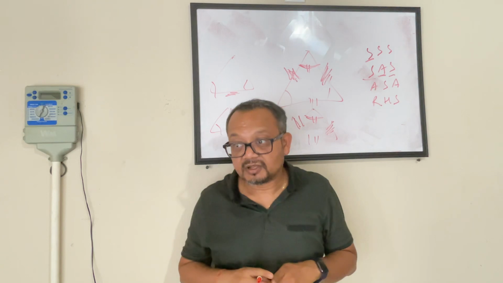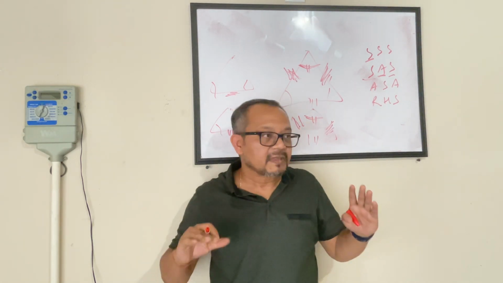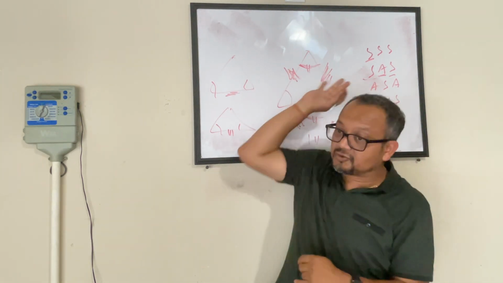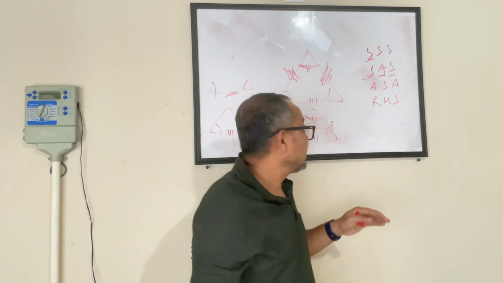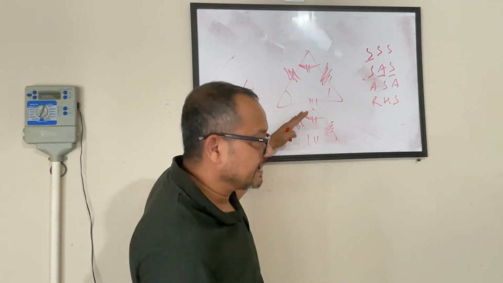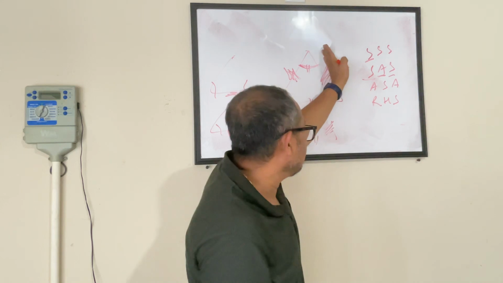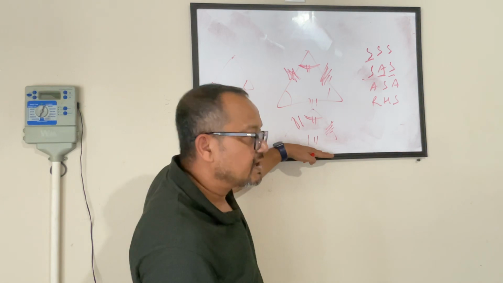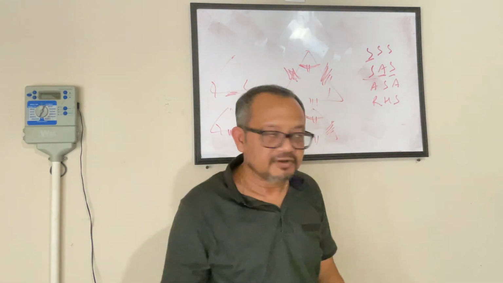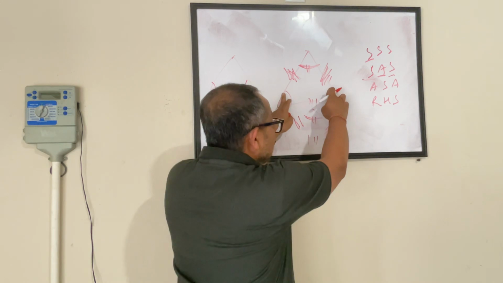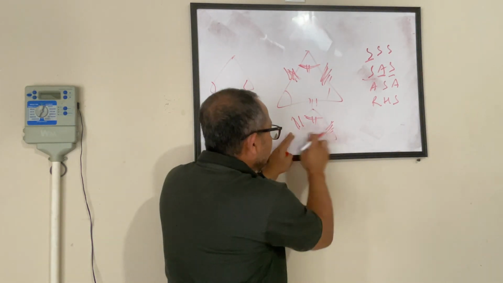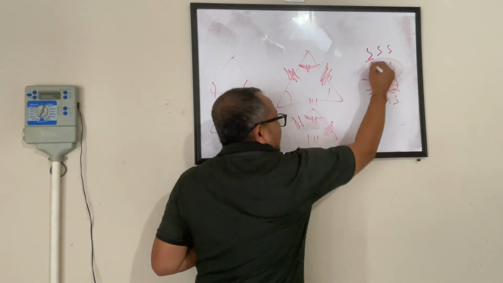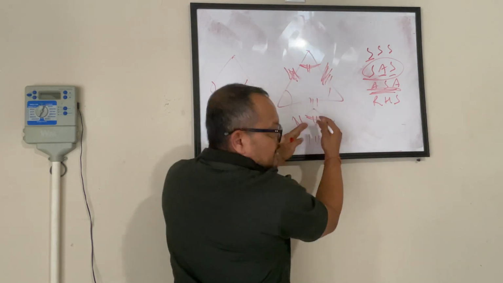No, don't mix up. Stay focused on what we are learning right now. So here we are saying two triangles having matching sides. Side A of triangle A, side A of triangle B. Side B of triangle A, side B of triangle B. Side C of triangle A, side C of triangle B. Matching. They are congruent. Two angles of this triangle, two angles of this triangle and the side between them. So ASA. SAS, two sides of the two triangles and the angle between them.